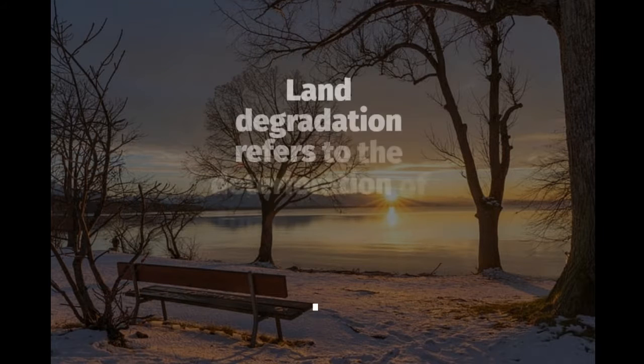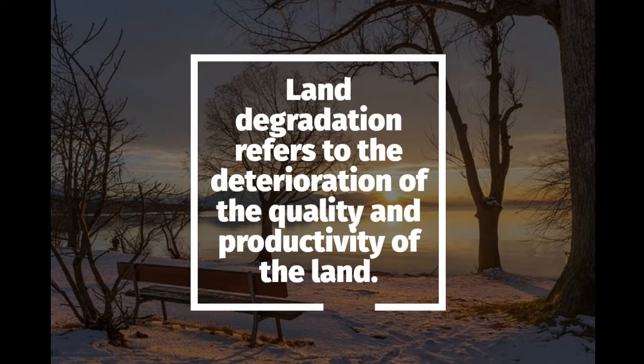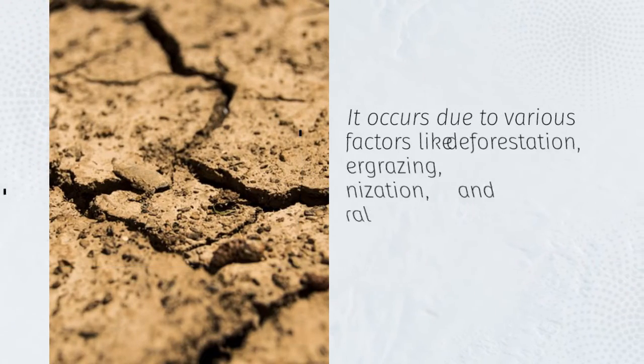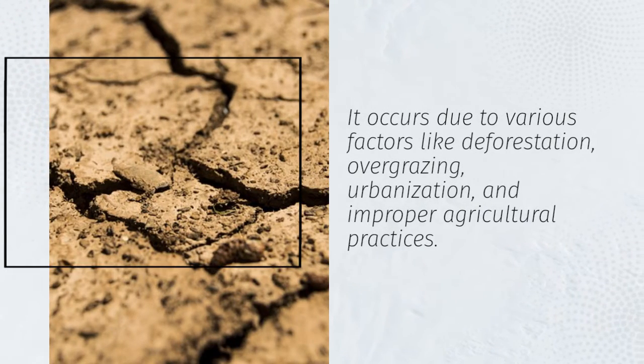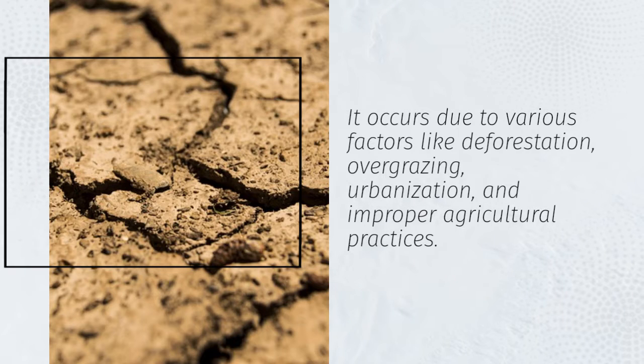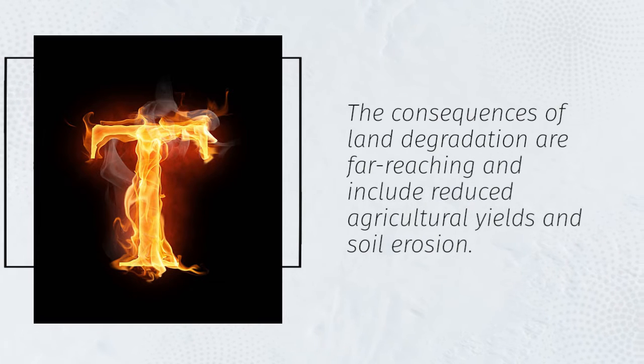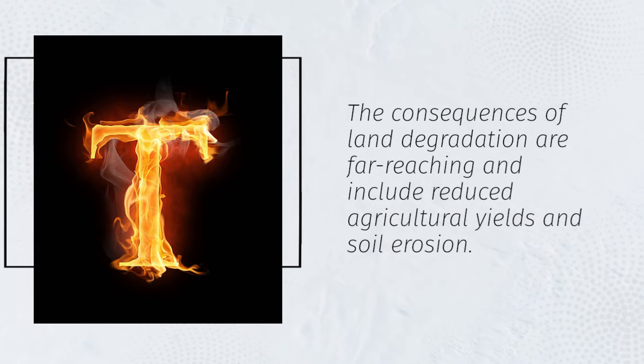Land degradation refers to the deterioration of the quality and productivity of the land. It occurs due to various factors like deforestation, overgrazing, urbanization, and improper agricultural practices. The consequences of land degradation are far-reaching and include reduced agricultural yields and soil erosion.